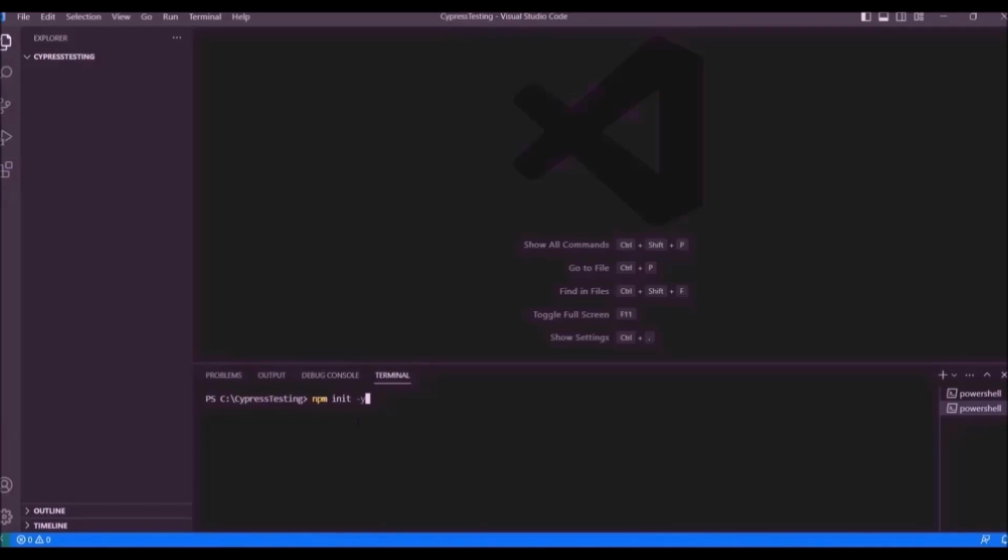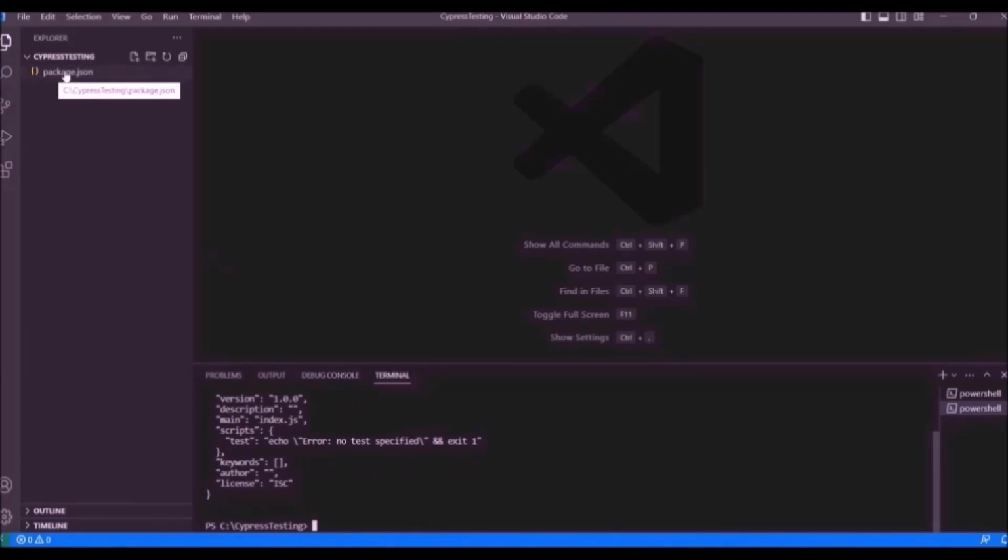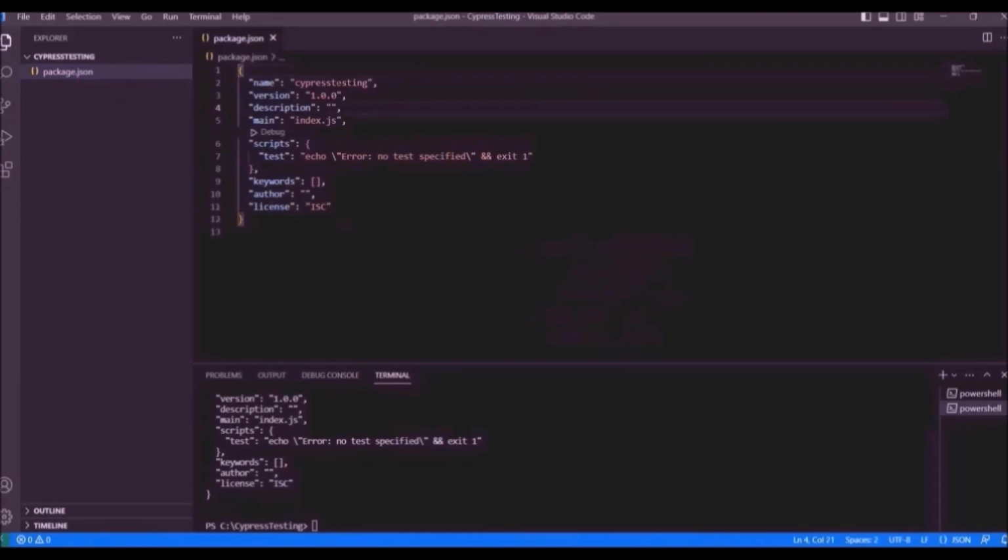Let's click enter. Initialization has been done and you can see a new file has been created, package.json. If you open the file, you will see the informations like name of the project, person, description, scripts, author, license.